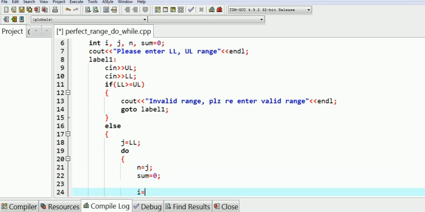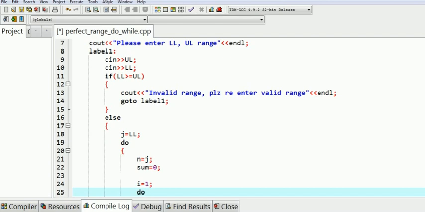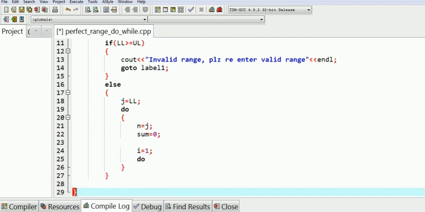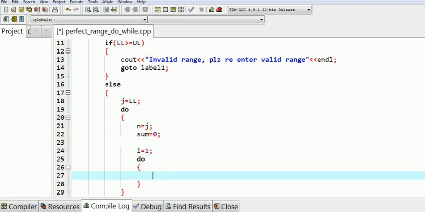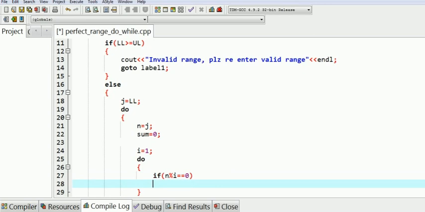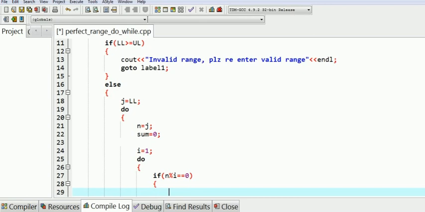Then initialize the loop control variable of the inner loop, that is i is equal to 1, then the inner do while loop. In the body, check whether i is a factor of n or not, that is if n remainder i is equal to 0, then i is a factor of n, so sum up i in variable sum, that is sum is equal to sum plus i,